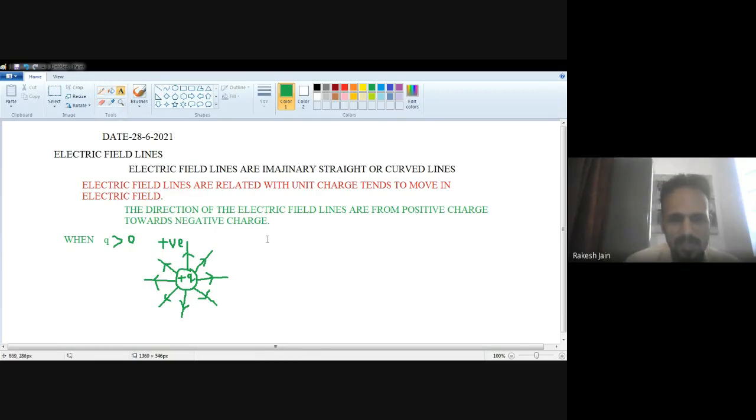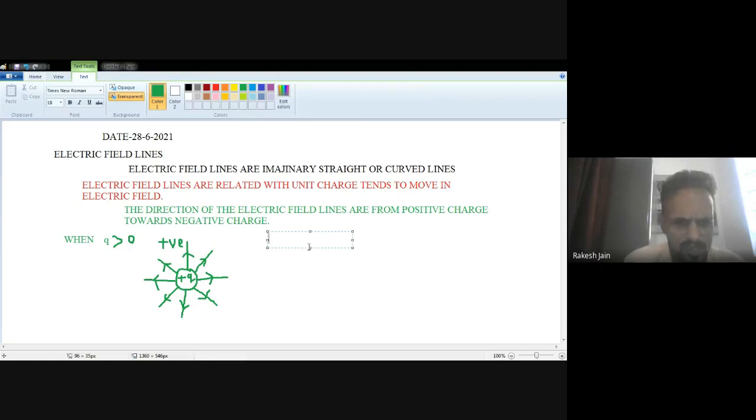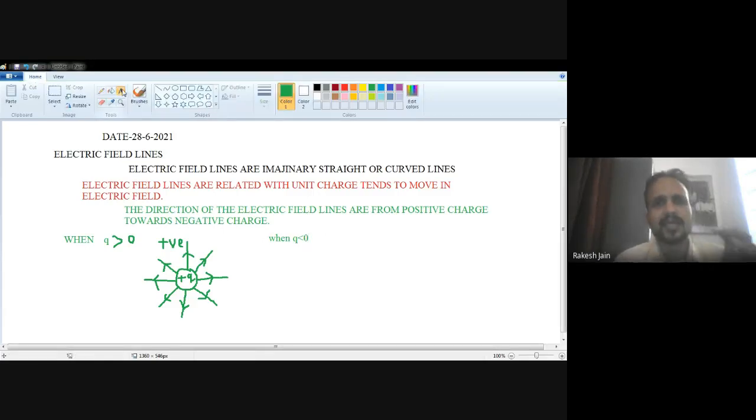Now the second case is when Q is less than 0. Whenever anything is less than 0, it means it is negative. I am talking about the charge. So I have a negative charge, because less than 0 means negative charge. Let's suppose I have a negative charge and I want to find the electric field lines. I know there is no charge available near it, positive or negative.